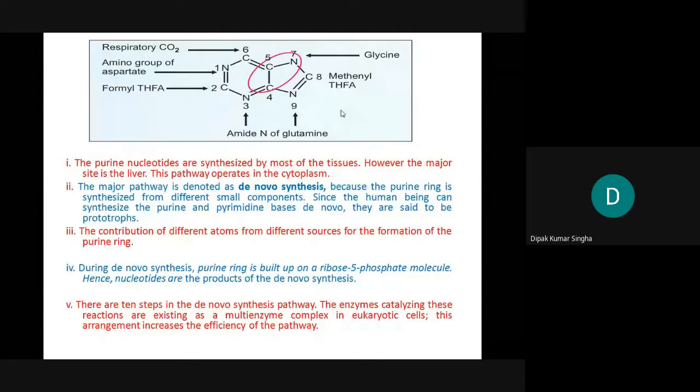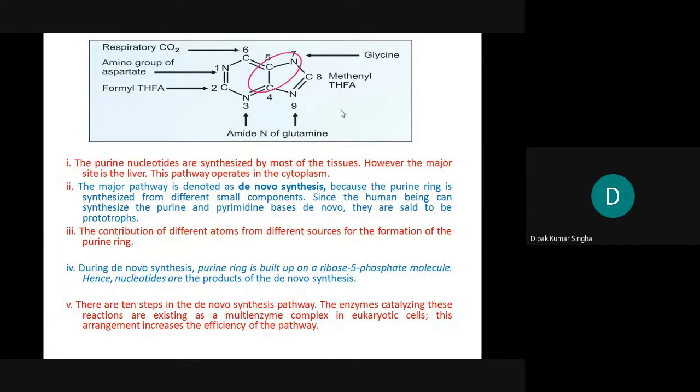During this de novo synthesis, the purine ring is built on a ribose 5-phosphate molecule. Ribose 5-phosphate is the precursor molecule. From this molecule the purine nucleus is synthesized, hence the nucleotides are the product of de novo synthesis. There are 10 steps involved in the de novo synthesis. Enzymes catalyze this reaction and exist as a multi-enzyme complex in eukaryotic cells. This arrangement increases the efficiency of this pathway.